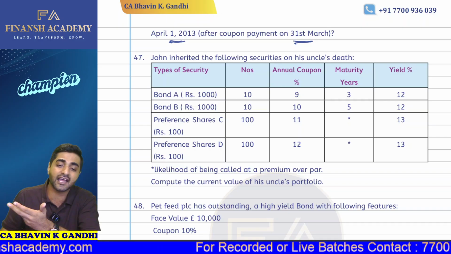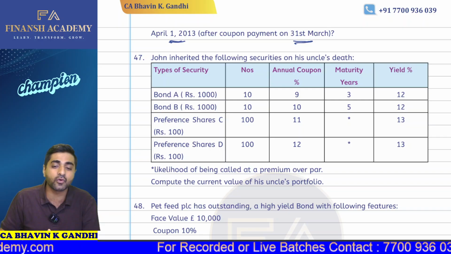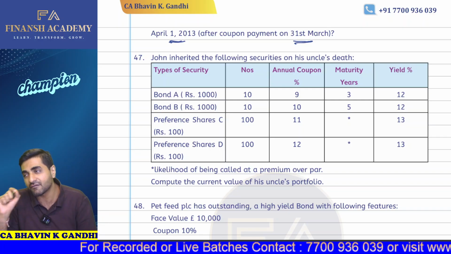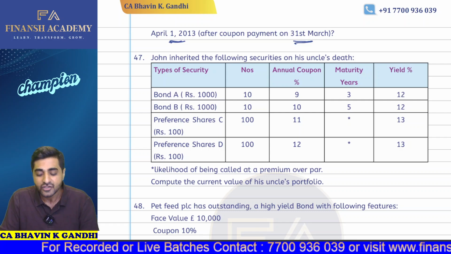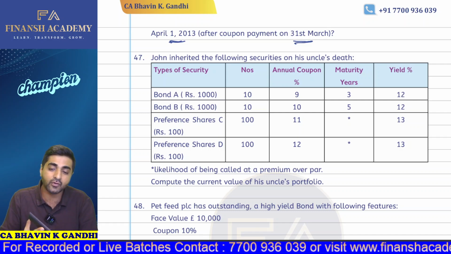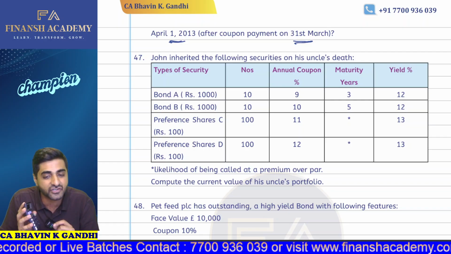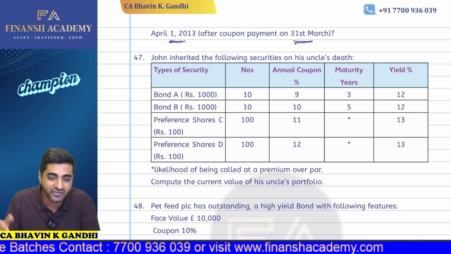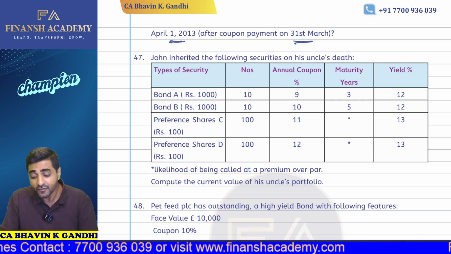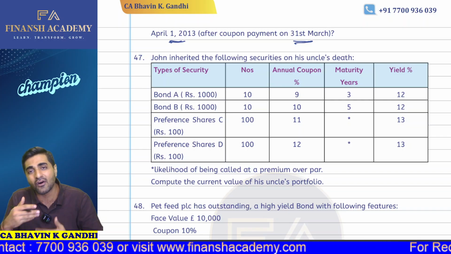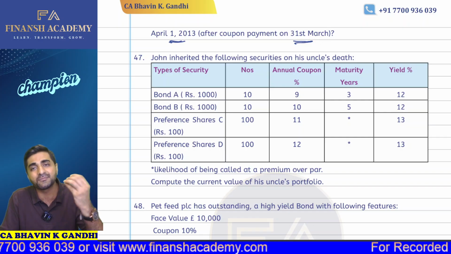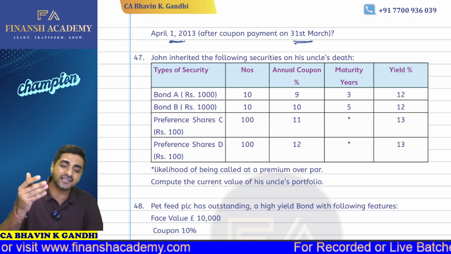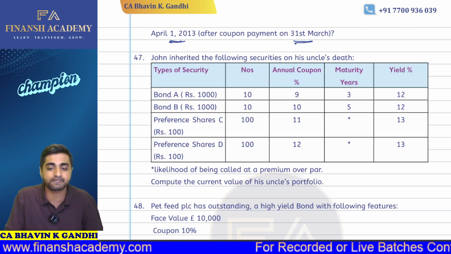So you can do this on your calculator as it is. We have 11% annual coupon rate. So you can simply take 100 into 11%. That will give you a preference dividend of 11, which will be constant in perpetuity. So we can simply divide that by 13% to actually get what will be the value of the preference share today. Multiply that by our quantity. So that will give you a total value of the preference shares, and same goes for preference share D. So whenever we need to find out what is the value of these perpetual bonds, we can simply take their coupon rates, we can simply take their benefit which we are receiving and capitalize it. That will give you the final answer.